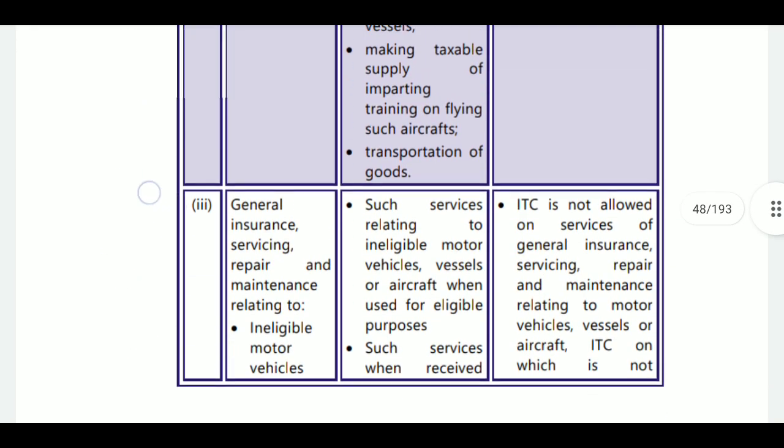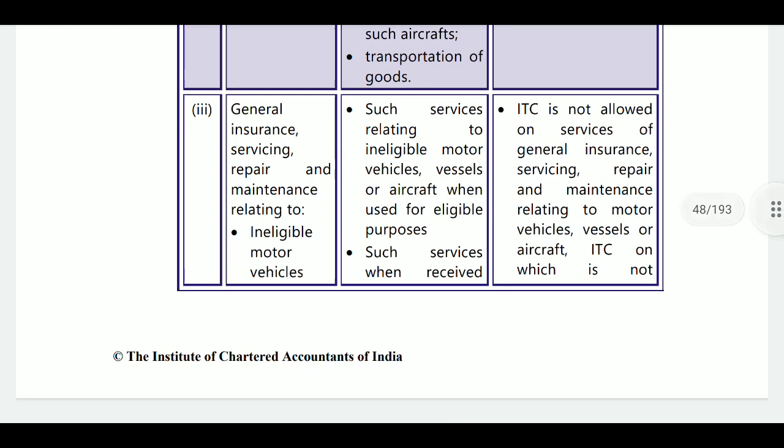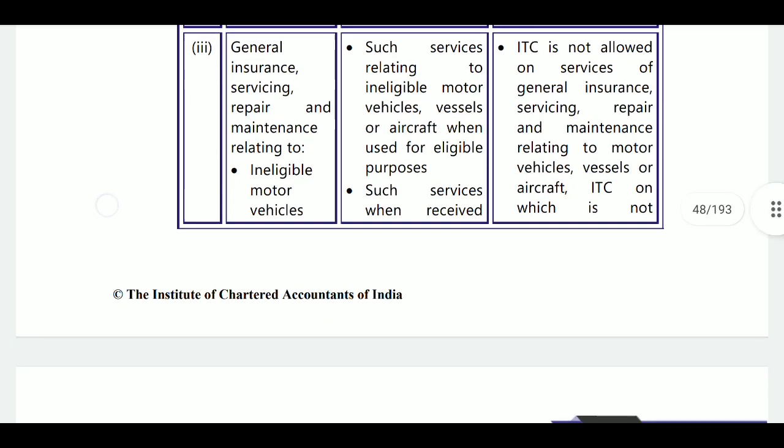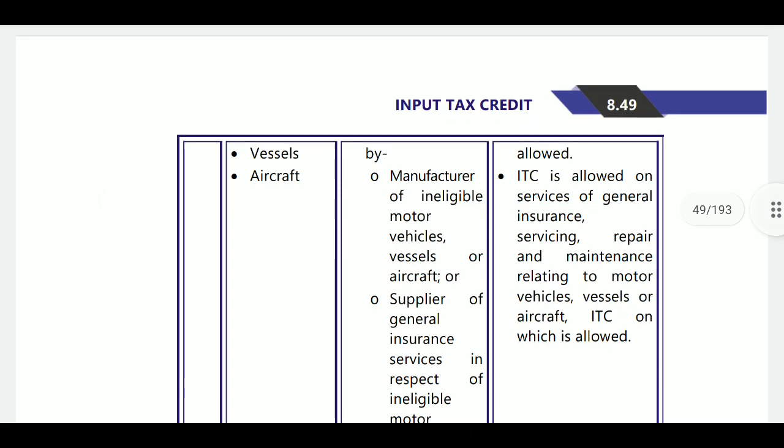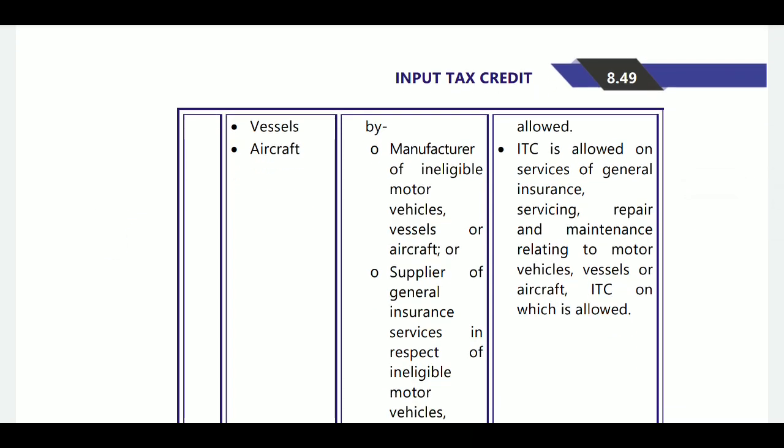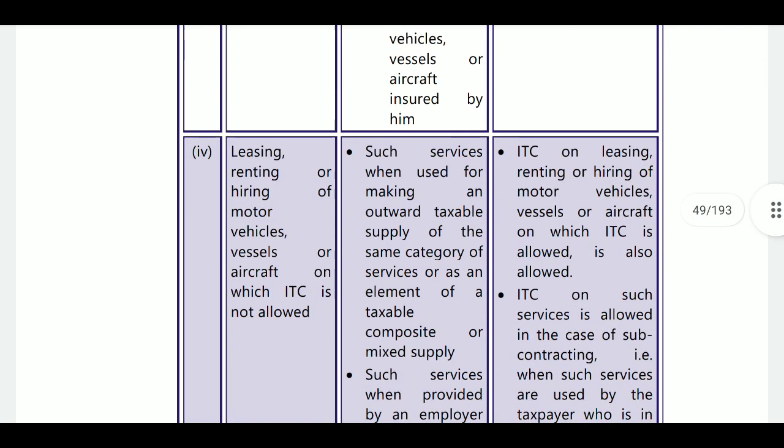Here the remarks will be: ITC is not allowed on services of general insurance, servicing, repairs or maintenance relating to motor vehicle, vessel or aircraft on which ITC is not allowed. When no ITC is allowed, then you cannot claim the ITC for these services also. ITC is allowed on services of general insurance, repairs and maintenance on a motor vehicle, vessel or aircraft where ITC is allowed. When ITC is allowable for motor vehicles, that is, the above conditions are satisfied, such as passenger transportation with more than 13 seating capacity or use in the furtherance of business, these conditions will be satisfied.